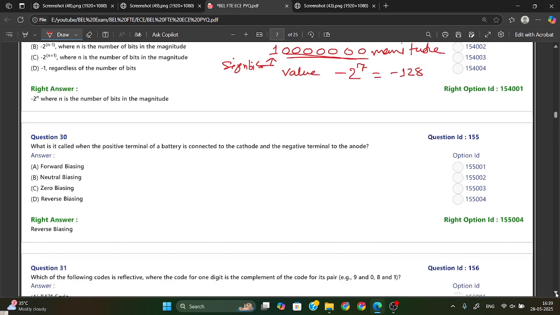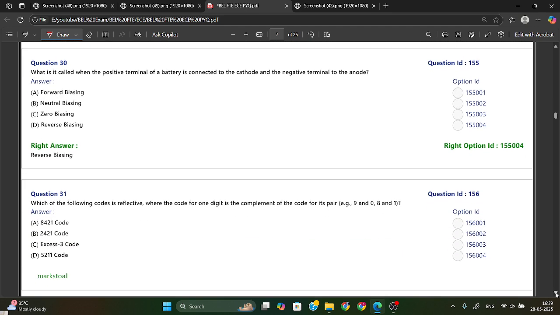Next, what is it called when the positive terminal of a battery is connected to the cathode and the negative terminal to the anode? In electronics, we represent the cathode with a negative sign and the anode with a positive sign.